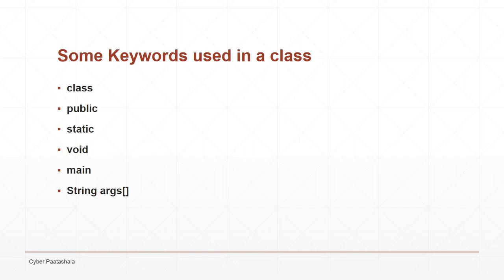Let us see what is main. Main is a method from where the execution of a program will start. String args. If you want to pass any arguments to your main method, we can pass them through this String args. We also call it command line arguments.